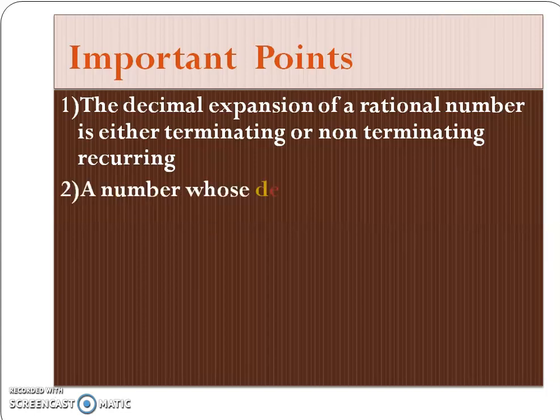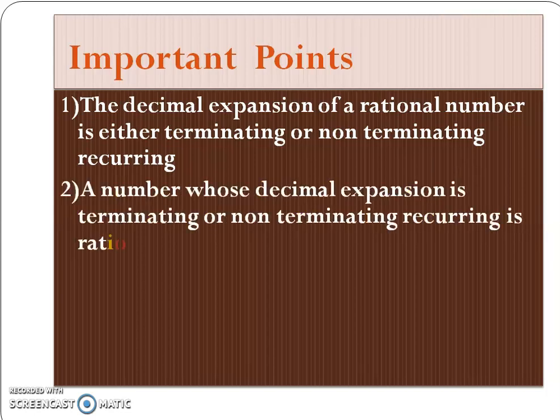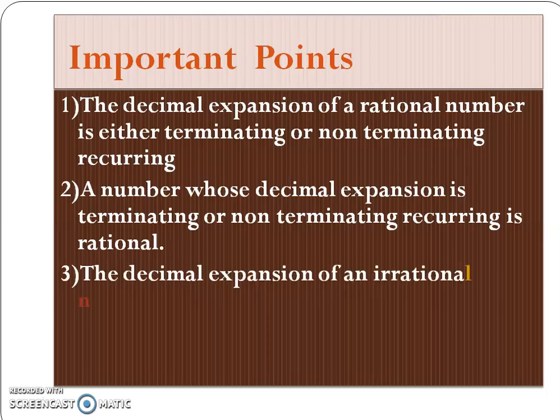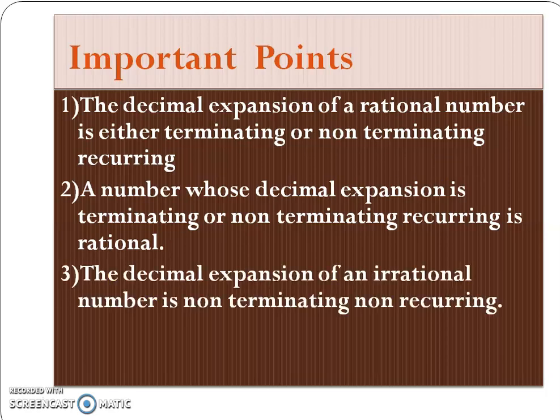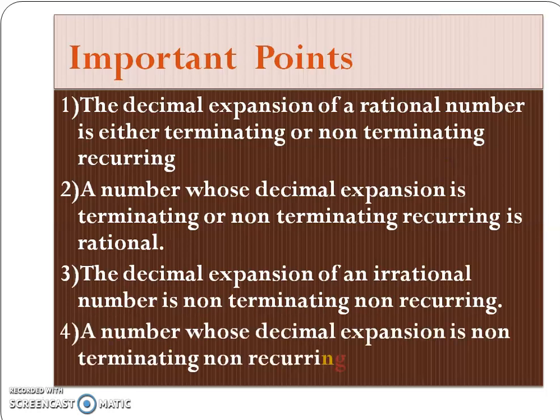So, rational number means it is either terminating or non-terminating recurring, and terminating or non-terminating recurring means it is a rational number. The decimal expansion of an irrational number is non-terminating, non-recurring. A number whose decimal expansion is non-terminating, non-recurring is irrational.